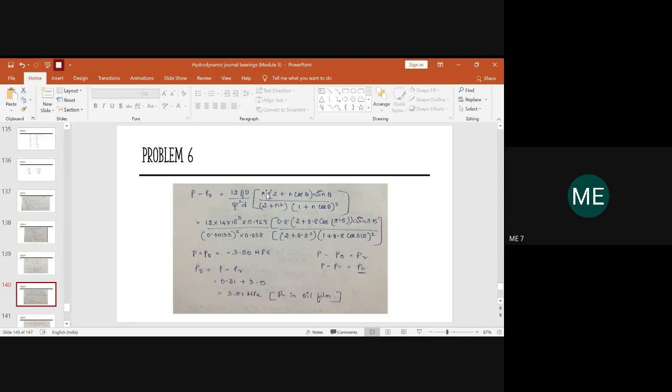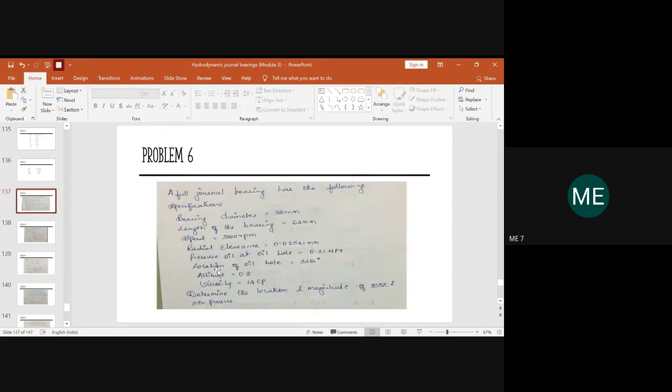In the numerator, we have eccentricity ratio n. So we will write it as 0.8 into, open the bracket, 2, write it as it is, plus n, which is 0.8, into cos theta, right? Here, for cos theta initially, we are not finding out either pressure minimum or pressure maximum. First we should know the unknown value of it. So what we do is, the theta value in the question has been given here, the location of the oil hole, where it is located.